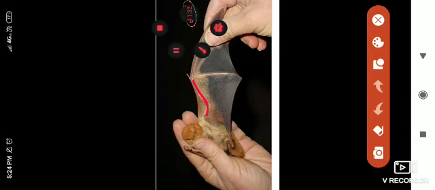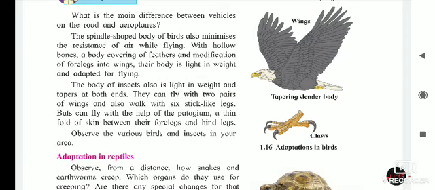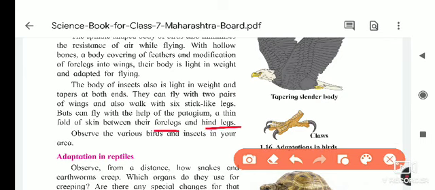Now, if you see this structure, this is the leg of the bat, and this fold of skin is present between the body, the abdomen, and the wing. This is called the patagium of the bat. Just now I showed you how bats can fly with the help of the patagium, the thin fold of skin between the fore legs and hind legs. You have to observe the various birds and insects in your area.